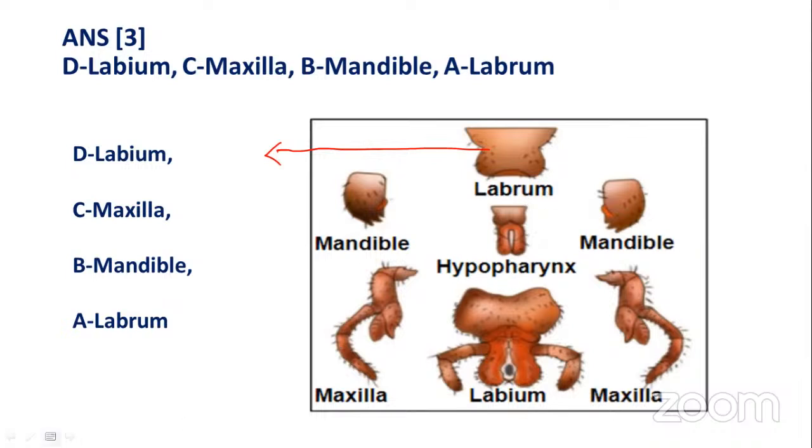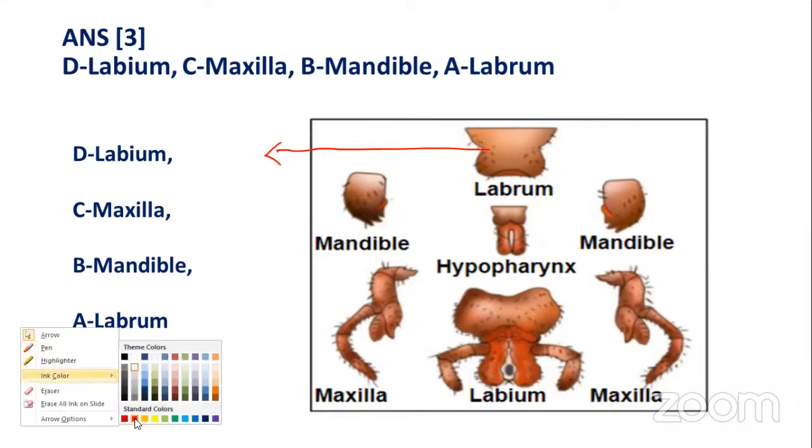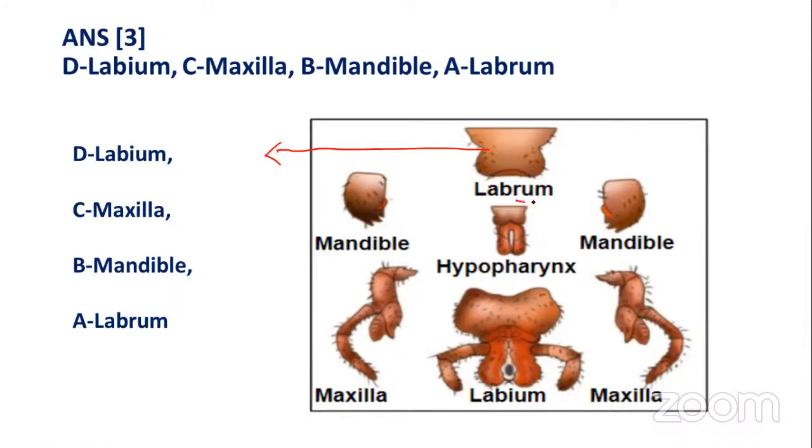Know the difference between these two: labrum is the upper part and labium is the lower part. Mandible is two sided. Maxilla is also two sided. This is a NEET question, my dear. Don't forget, definitely it will come. This question came in NEET 2023 and 24.